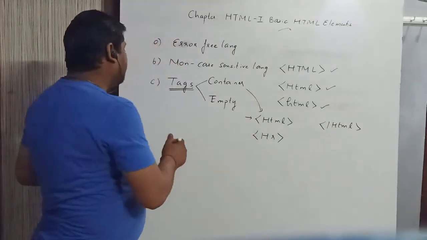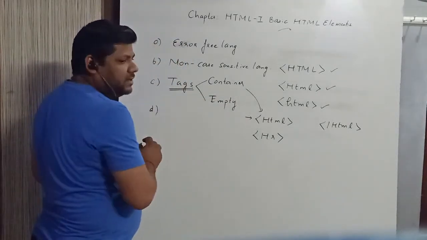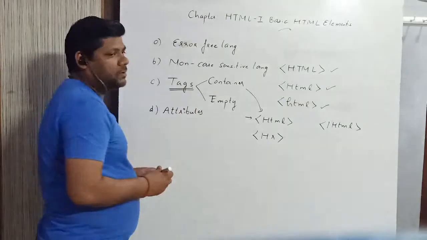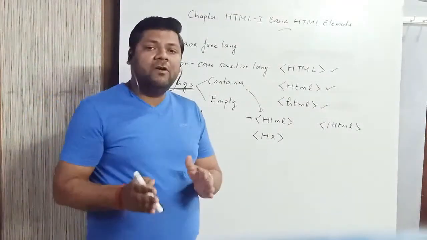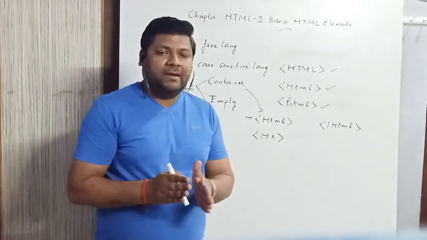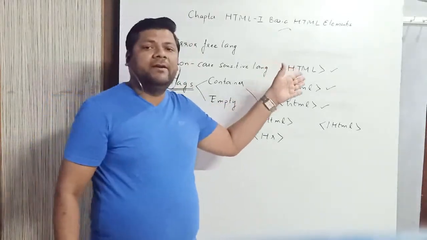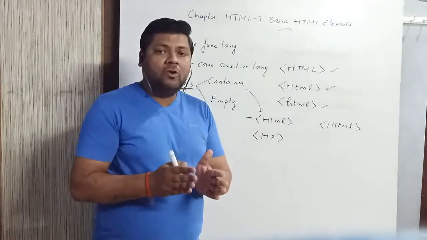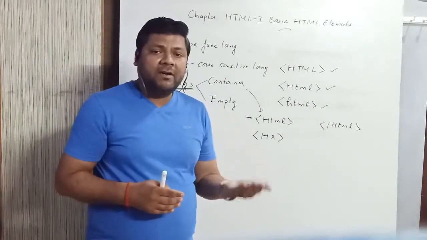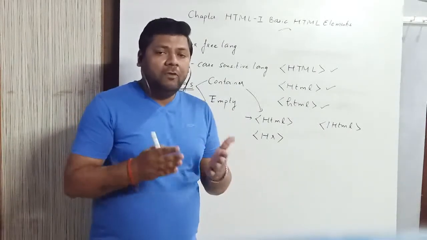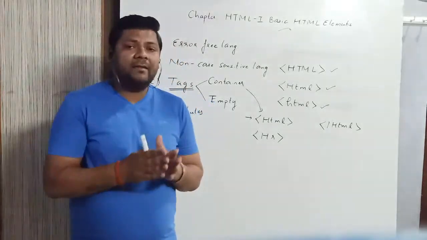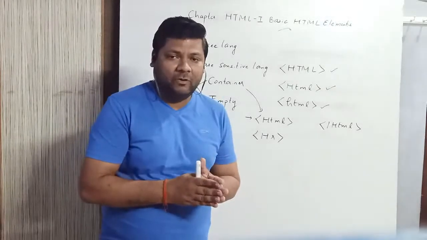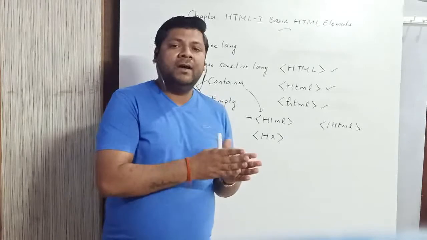Now, tags have some values or additional features that are called attributes. A tag may or may not have one or more attributes. For example, the HTML tag does not have any attribute. Okay. The HR tag has 5 attributes. So there are tags which can have or cannot have one or more attributes. Now, what are attributes? Attributes are the additional properties. They provide the additional properties to the tags.